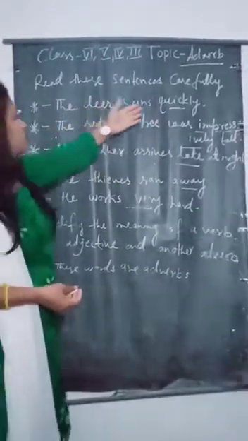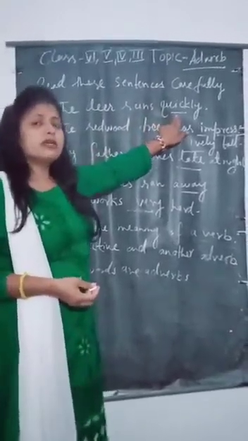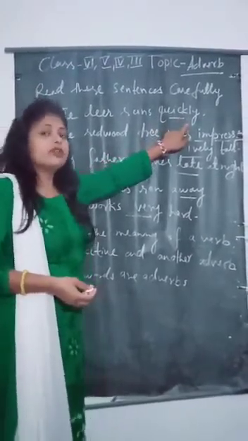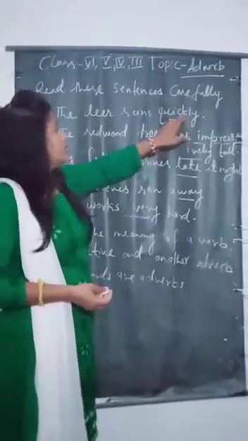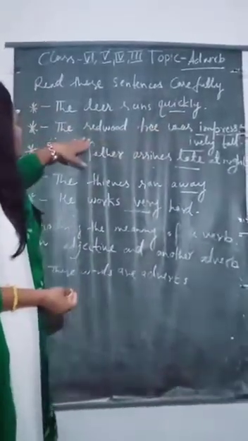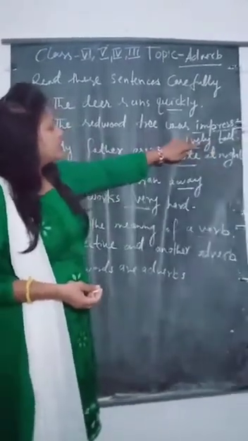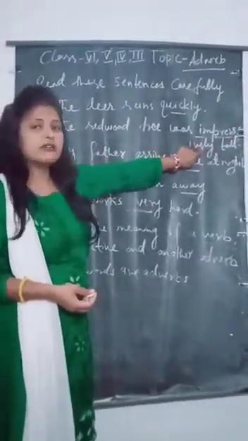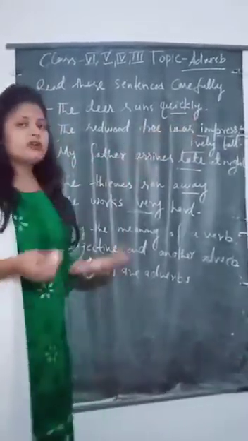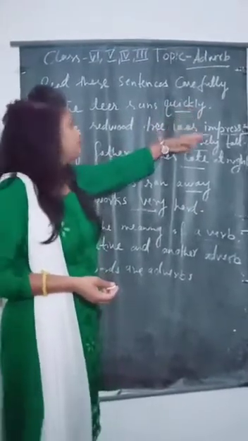The deer runs quickly. An adverb ends with ly, always ends with ly, so that we can better understand adverb. The redwood tree was impressively tall. Here is also ly, ending with ly. It is an adverb. Any word ending with ly is called an adverb.